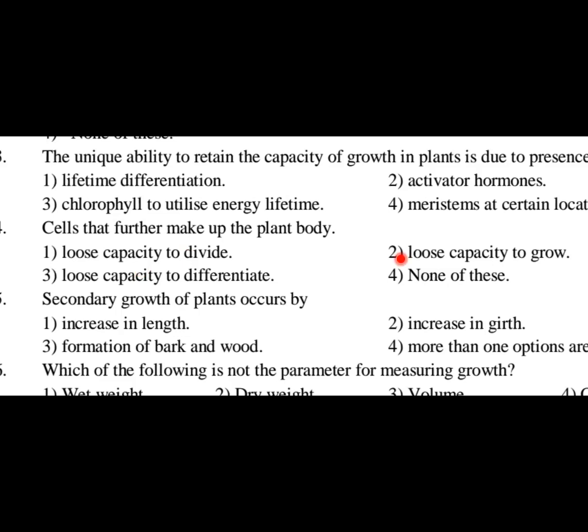Lose capacity to grow, this will not be there, because after de-differentiation also they can gain the capacity to grow. So that's why this is not the answer. Lose capacity to differentiate, totally wrong. So option 1 is the right answer.